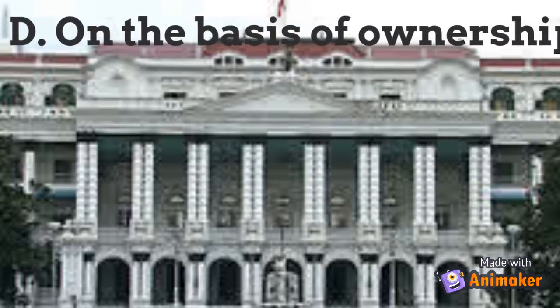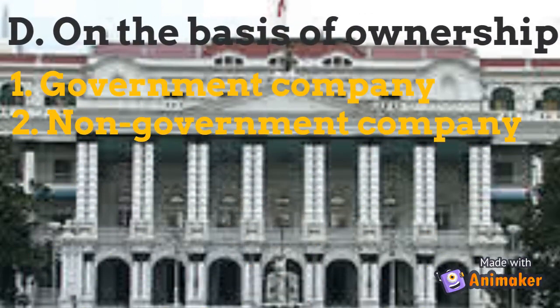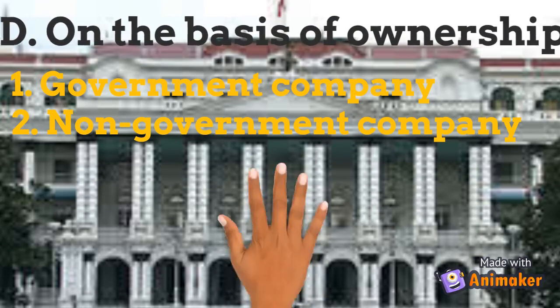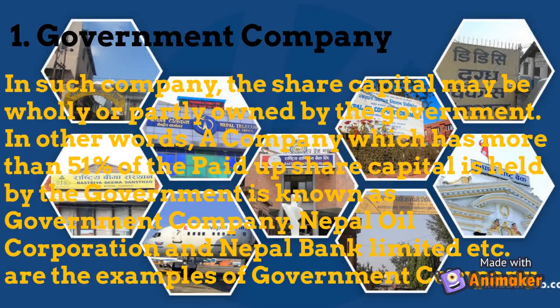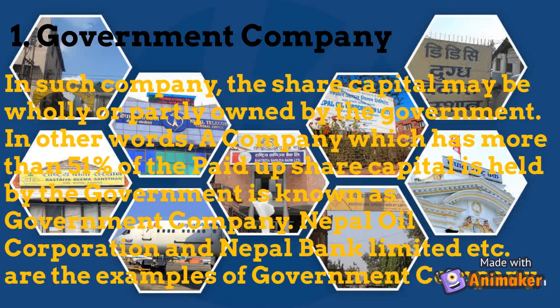There are 2 types of company on the basis of ownership. They are government company and non-government company. Government company: in such company, the share capital may be wholly or partly owned by the government. In other words, a company in which more than 51% of the paid-up share capital is held by the government is known as government company. Nepal Oil Corporation and Nepal Bank Limited, etc. are examples of government company.